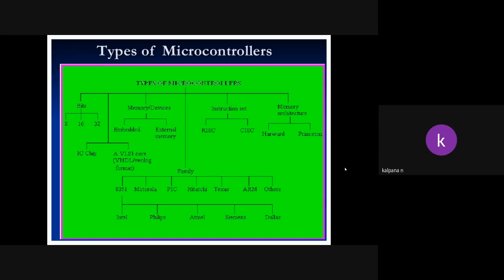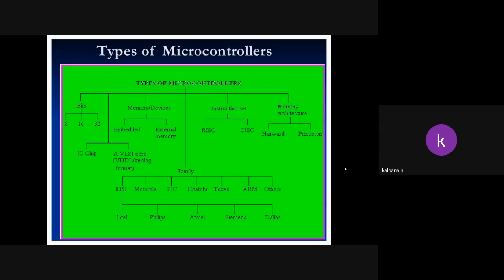Next, memory architecture. Based on the memory architecture, again two types: Harvard architecture, and Princeton or von Neumann architecture. Harvard architecture means, here, for the storage of the program, separate memory we are using, and for the storage of data, separate memory we are using. For code separate memory, for data separate memory. Then that architecture is called Harvard architecture.